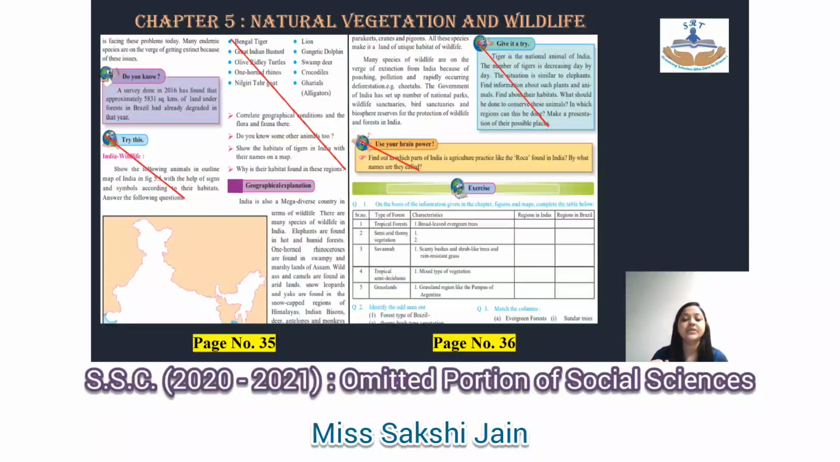Moving on to chapter number 5 now, natural vegetation and wildlife. On page number 35, try this, which is India's wildlife. That entire part is cancelled. Page number 36, give it a try and use your brain power. Both these parts are again cancelled.